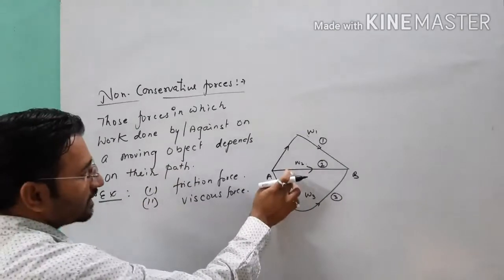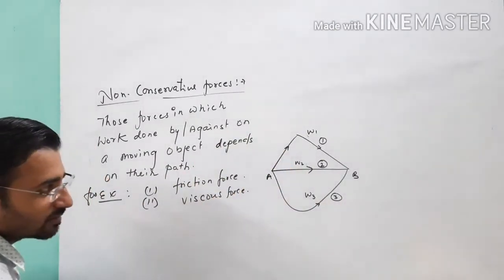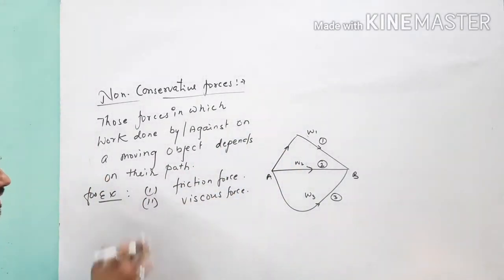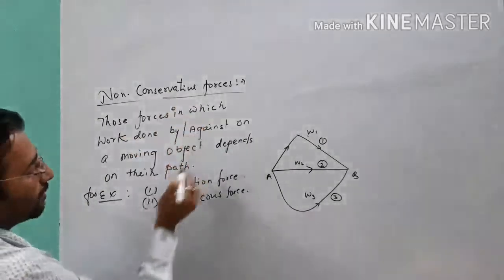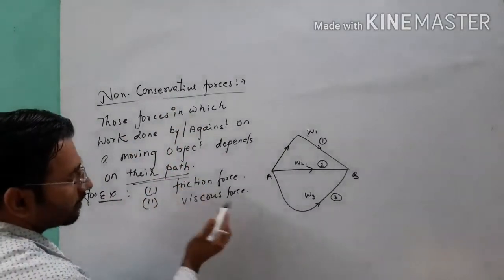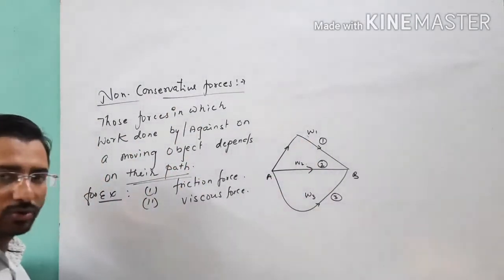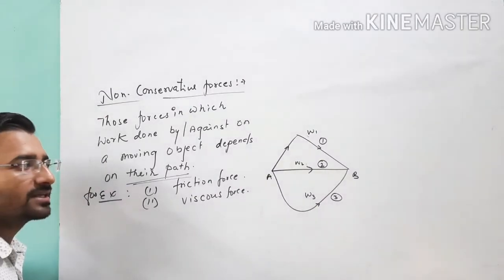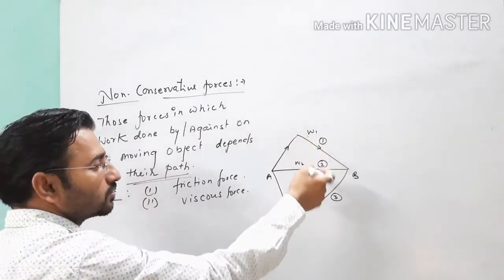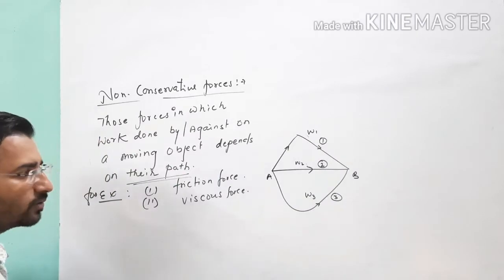Because the path is different in all three situations and this force depends on the path, we don't know whether the path is smooth or frictional, or rough, which is greater, which is smaller, and which is the medium path.